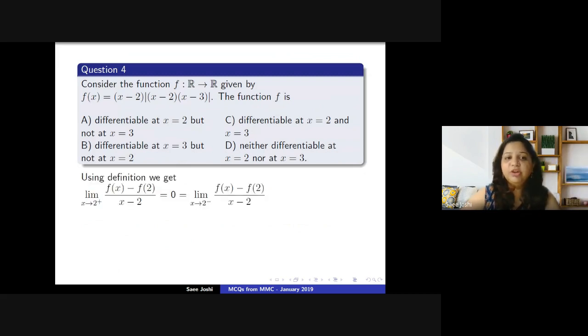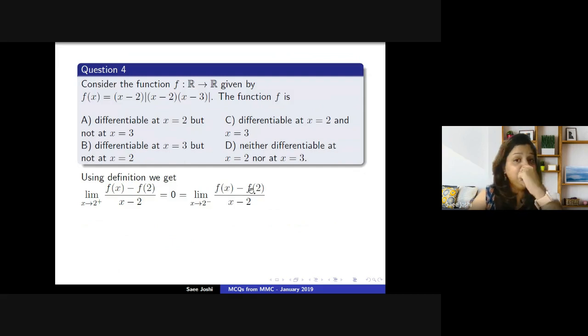So if you input the values over here, f(x) is (x minus 2) times mod (x minus 2) times (x minus 3), and f(2) is 0. So the x minus 2 factor cancels out with the x minus 2 here, and the limit becomes 0. Same while computing the left hand limit also. So both the left hand derivative and right hand derivative are equal.